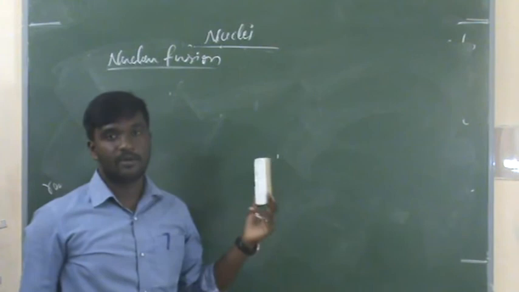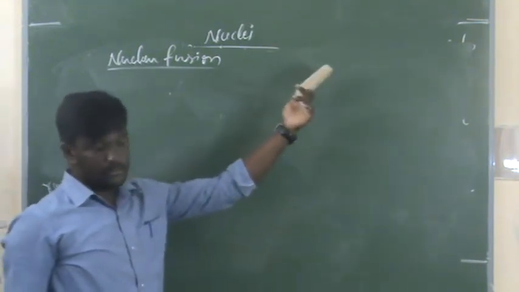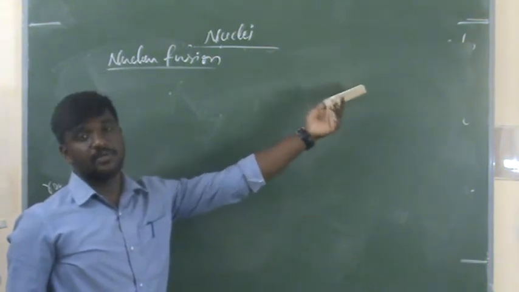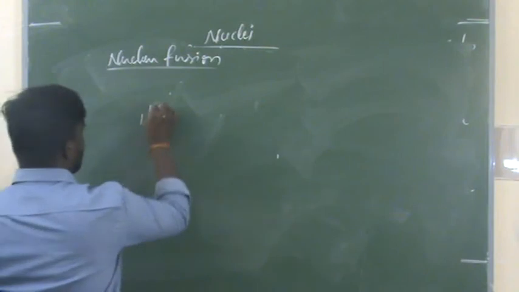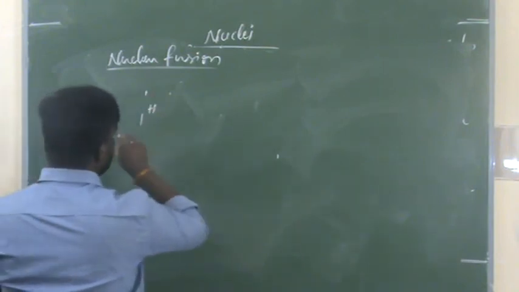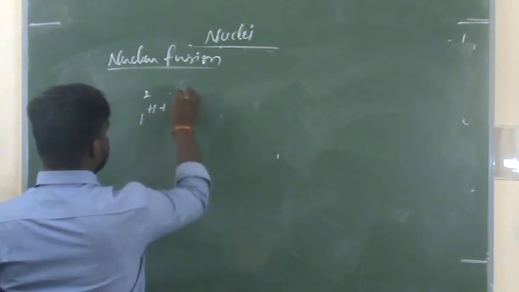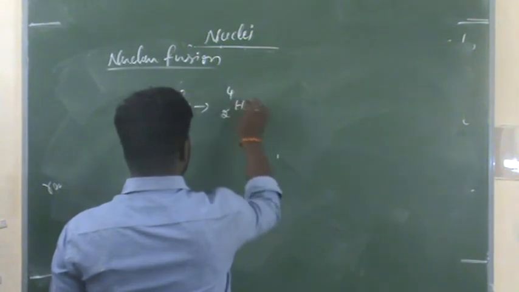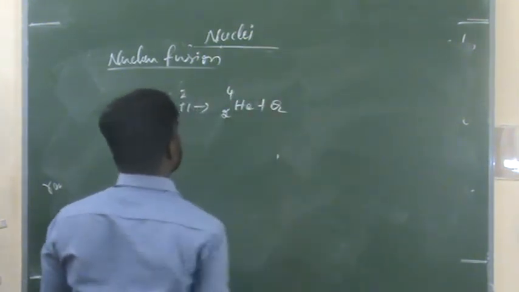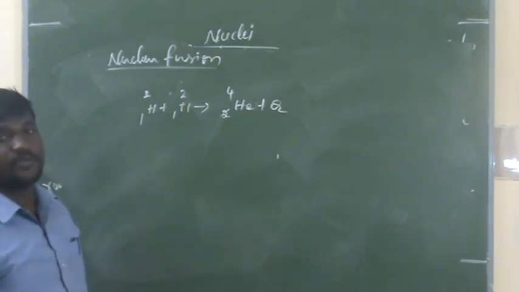What is the meaning of nuclear fusion? Two lighter nuclei combine together to form a heavier nucleus. For example, 1H2 plus 1H2 gives 2He4 with energy. This is the example for fusion.